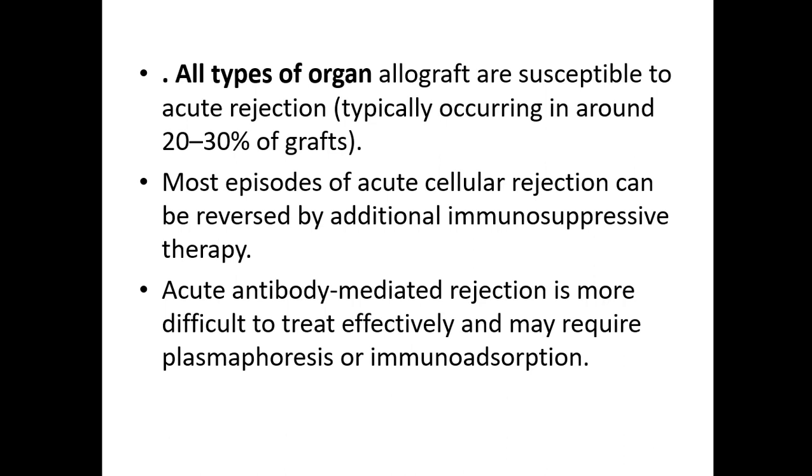Acute antibody mediated rejection is more difficult to treat effectively and may require plasmapheresis or immunoadsorption. So antibody mediated rejection is very difficult to treat. T cell mediated rejection we can reverse by additional immunosuppressive therapy, but antibody mediated rejection requires plasmapheresis or immunoadsorption.